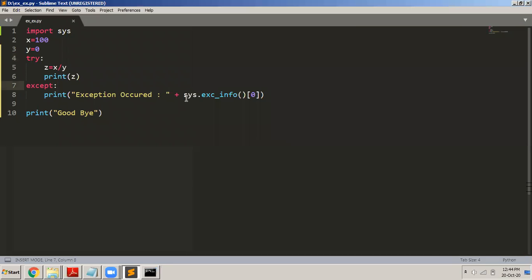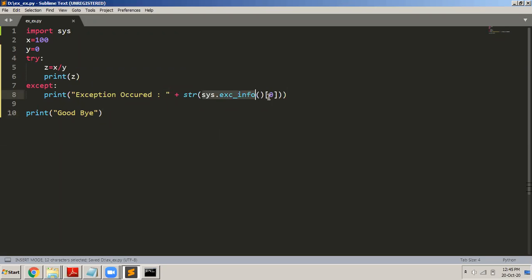What I'm doing is I'm trying to concatenate, again the same problem which had arrived in the previous program. Remember that I was trying to concatenate a string. From here to here is a string, then I'm using a plus operator. And what is this? It is an integer, so I have to convert that to a string. So I have to write str in brackets, then I have to put this.